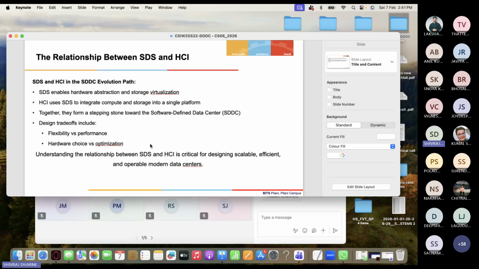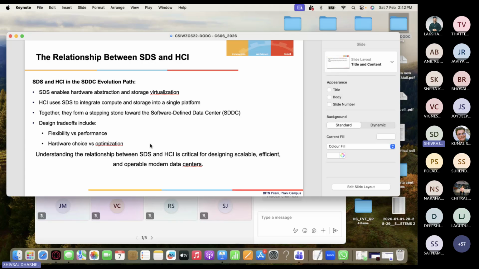Software defined storage and HCI are in the SDH evolution path, because SDS enables hardware abstraction and storage virtualization. It helps HCI integrate compute and storage into a single platform. You definitely need to think about design trade-offs, like flexibility versus performance, hardware choice versus optimization.